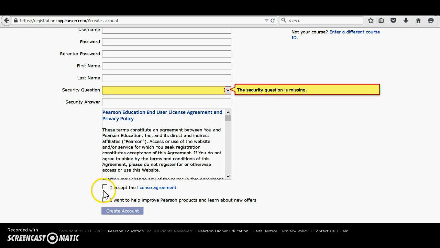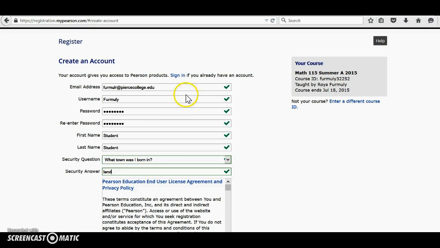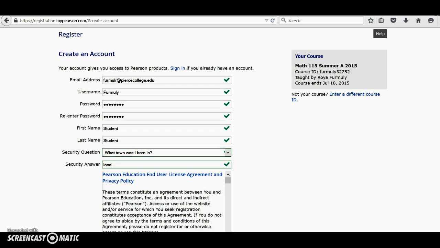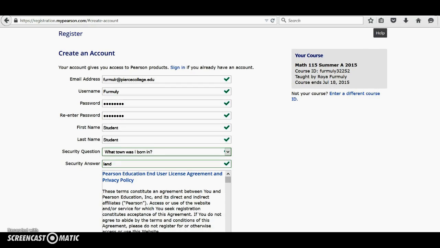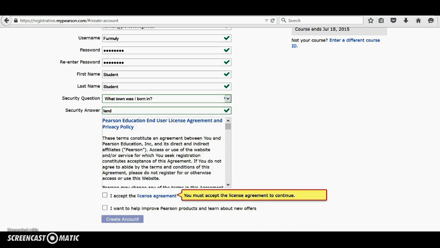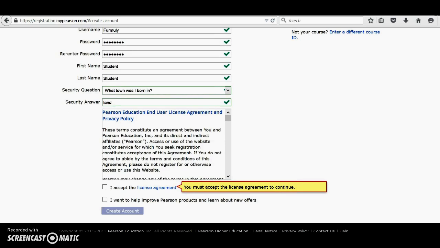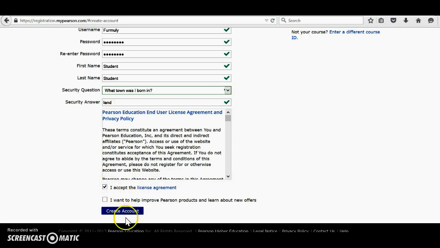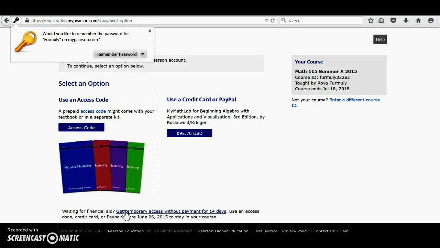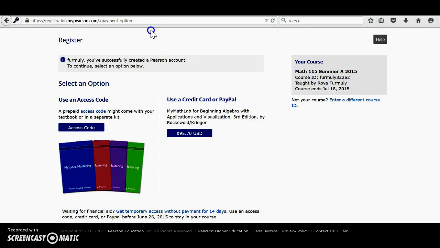Once you fill that out, you say accept, create the account. So I went ahead and put my email address. I made a username that I would easily remember along with a password with special characters and numbers and letters. First name, last name, security question I picked, and now I'm going to accept and say create account. And now the account is created successfully, and again it gets me back to the same two options.